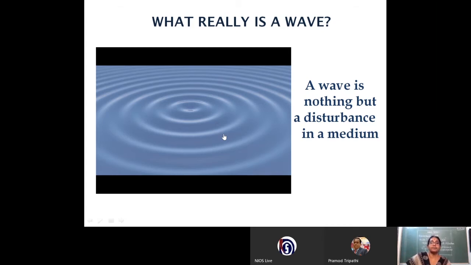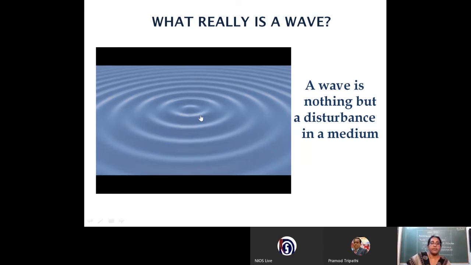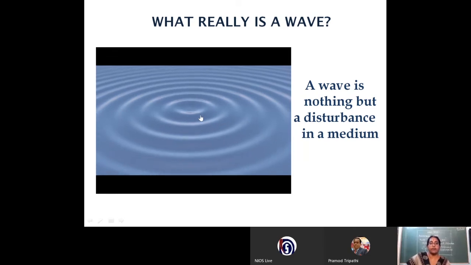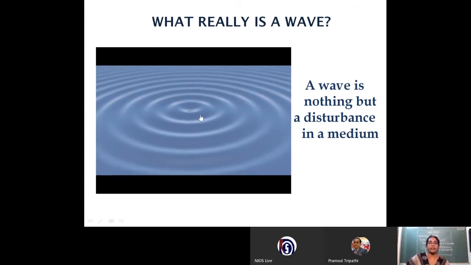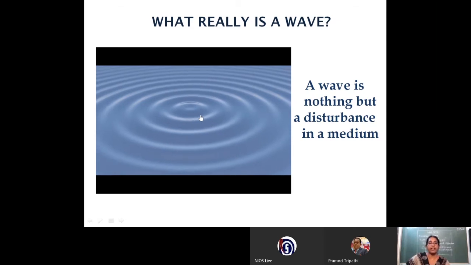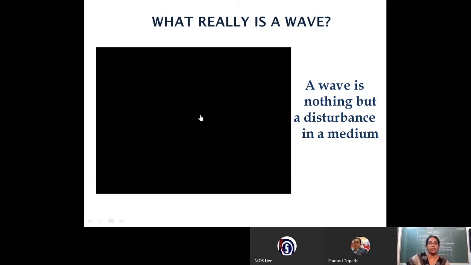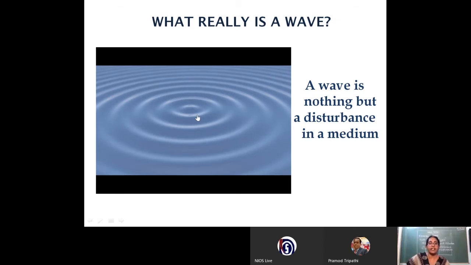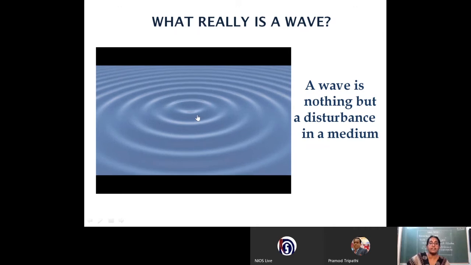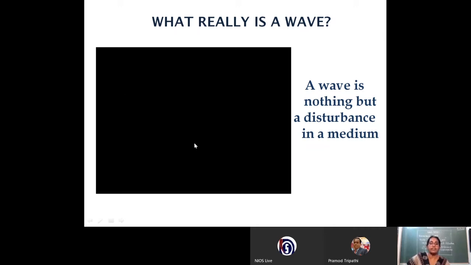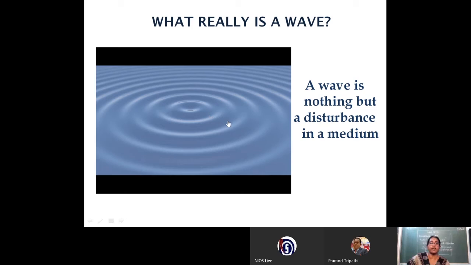Welcome back. So we were discussing what really a wave is. So when we disturb a pool of water which was still, the disturbance will reach the particles of that water medium equally, at equal intervals of time, those particles which are equally placed from that particular point of disturbance, and those particles which are at equal distance from that source will start oscillating.